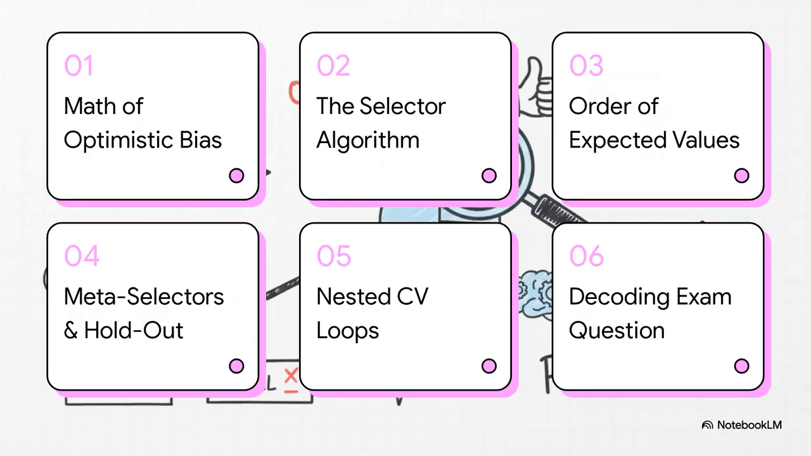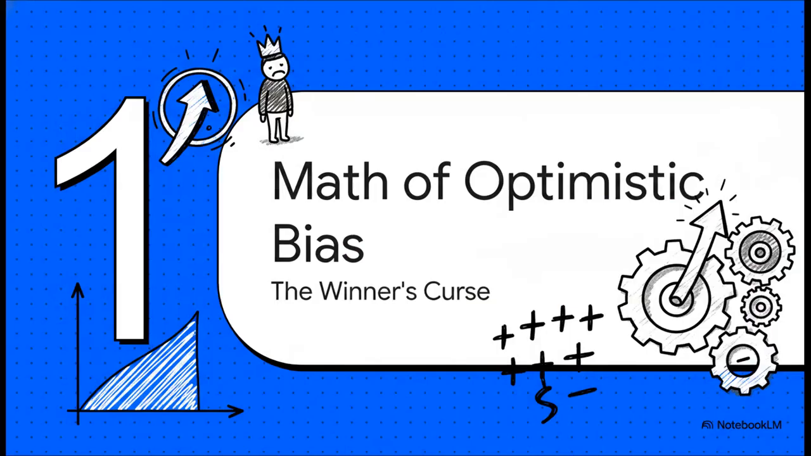All right, so here is our roadmap for this explainer. We're going to cover the math of optimistic bias, defining the selector algorithm, the order of expected values, meta-selectors and holdouts, nested cross-validation loops, and finally, we'll wrap up by decoding a real exam question. Okay, let's jump right into section 1, the math of optimistic bias.